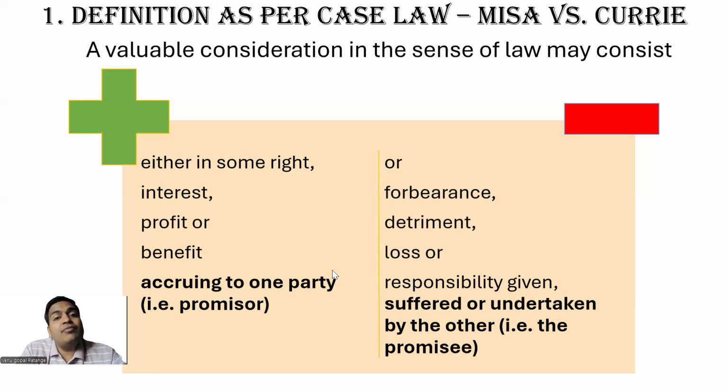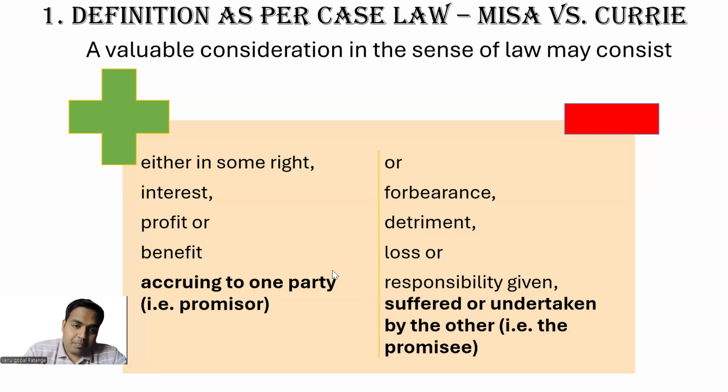So similarly, you have interest, you have profit, you have benefit. Let us say you lend money to someone. In this case, you will get interest on that money. So that interest is positive. The other person will lose some money, some detriment, loss of value.